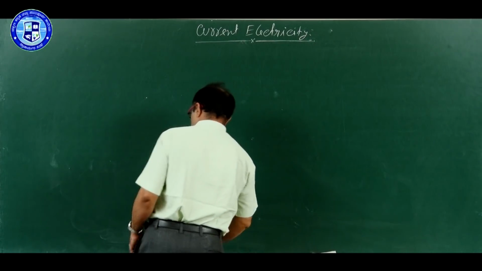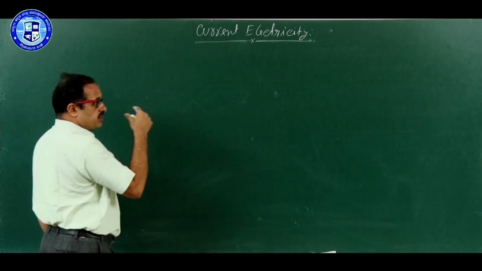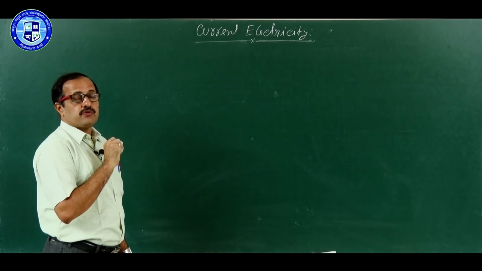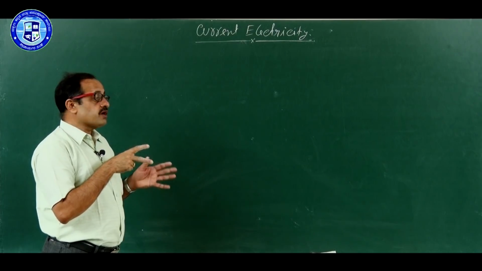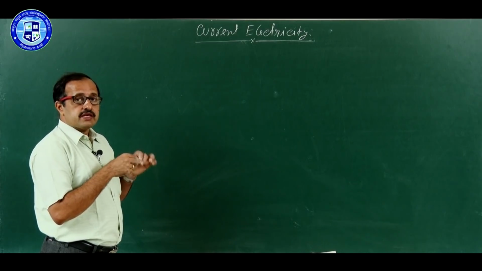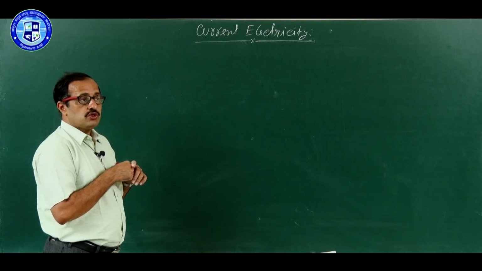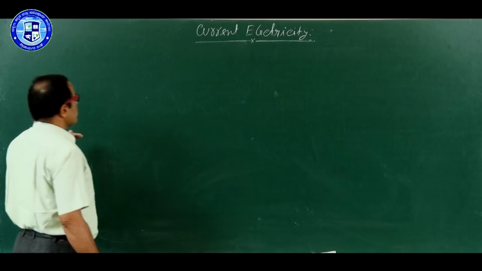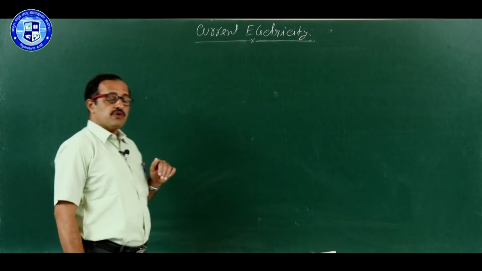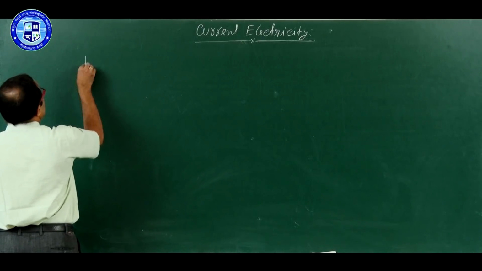Now I want to explain the term known as drift velocity, because already in the beginning I said we try to relate current with the microscopic. Current is what? A macroscopic value. Potential difference is a macroscopic value. I want to relate current with the microscopic, means with the movement of individual electrons. So for that, first of all we try to understand one term known as drift velocity. What is drift velocity? Try to understand this. Drift velocity.